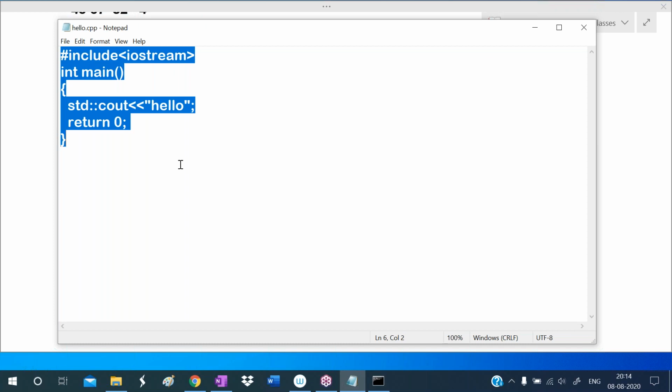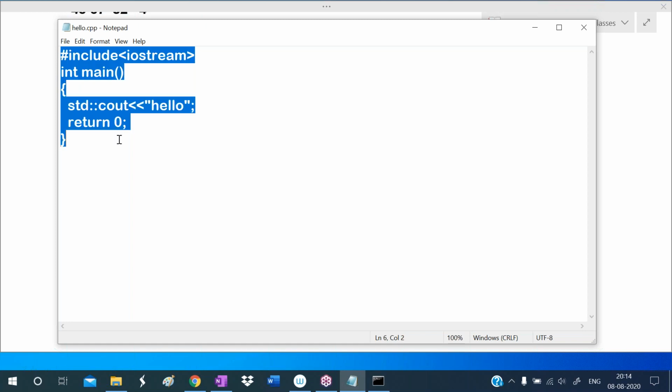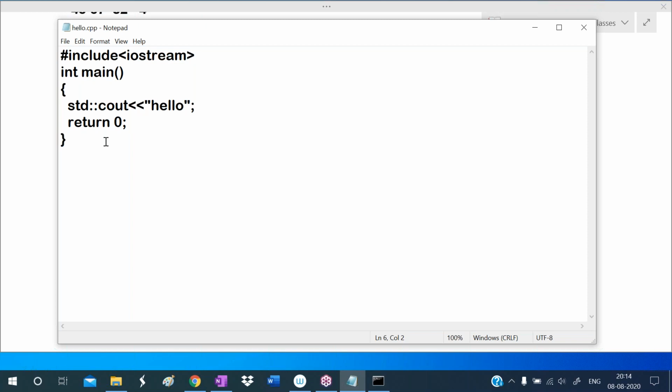Tomorrow is a holiday, Sunday is a holiday. On Monday, I will start our class with this program only. Okay, I will explain. I will talk about this std in the next class. In the next class, I will clearly discuss namespace. What is this std? What is this scope resolution operator? In the next class, I will clearly explain.